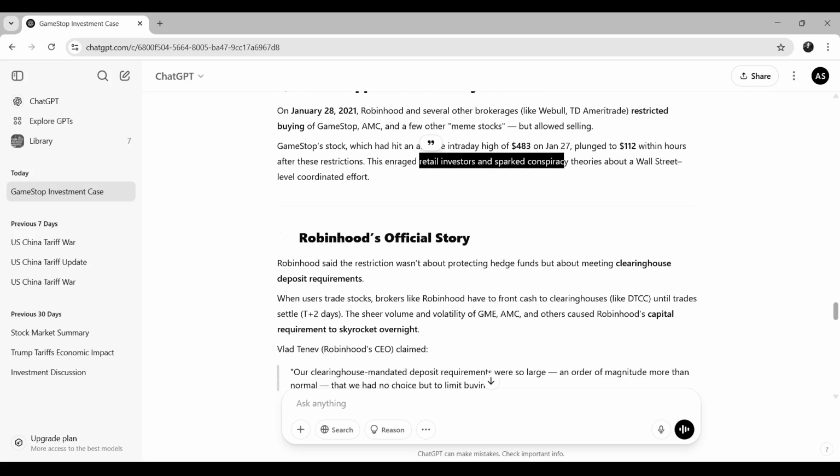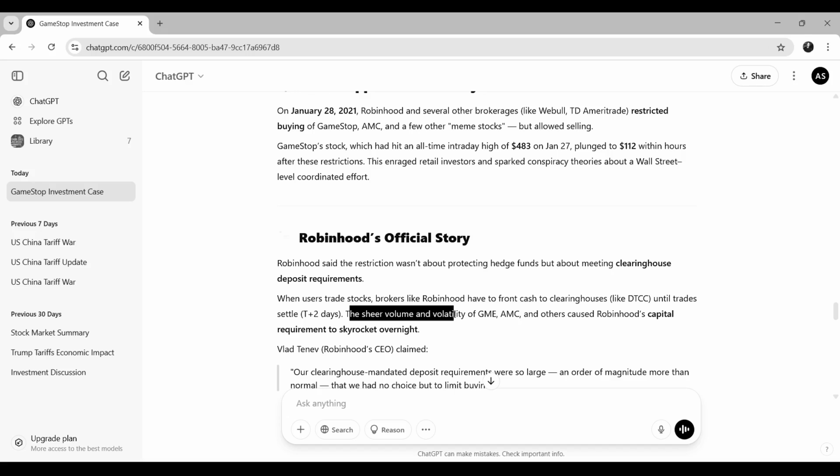So retail investors think that this is a conspiracy by the Wall Street people. Then what is Robinhood's official story? Robinhood said the restriction wasn't about protecting hedge funds, but about meeting clearing house deposit requirements. When users trade stocks, brokers like Robinhood have to front cash to clearing houses until that particular trade settles, which normally happens in T plus 2 days.